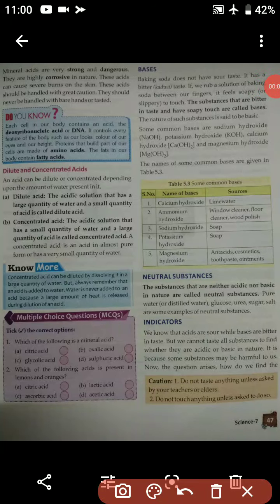So students, yesterday we have gone through the acid part. Today we are going to start with the second part, that is bases. Okay, so let's start. Baking soda does not have a sour taste. It has a very bitter or kadwa taste.